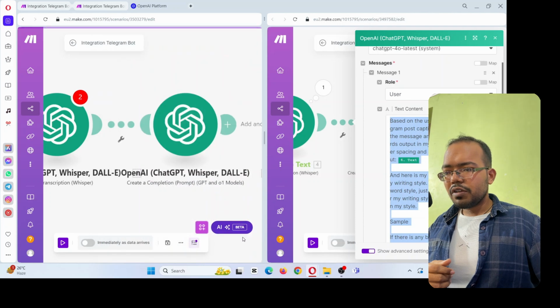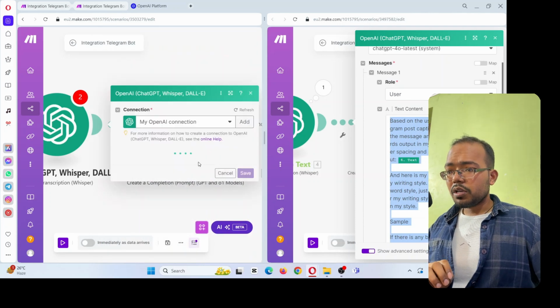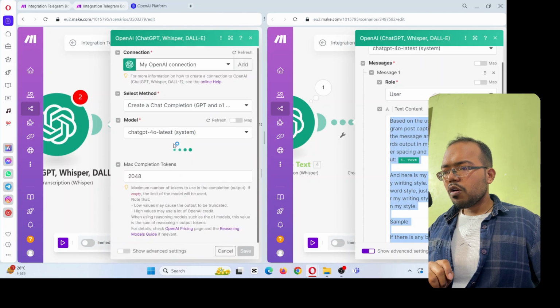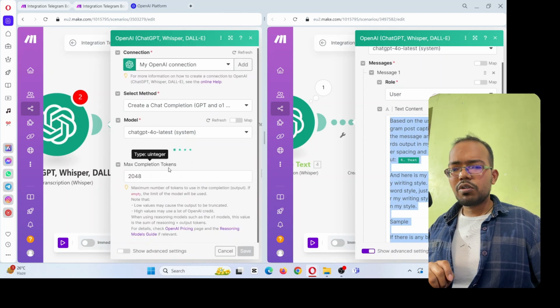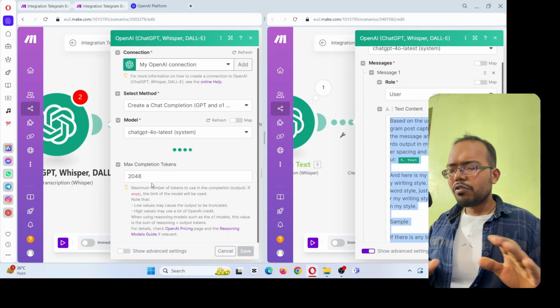Then I will click on save. This is done. One more thing: over here, you can choose the maximum completion tokens, but this is a good amount of tokens that you can use.